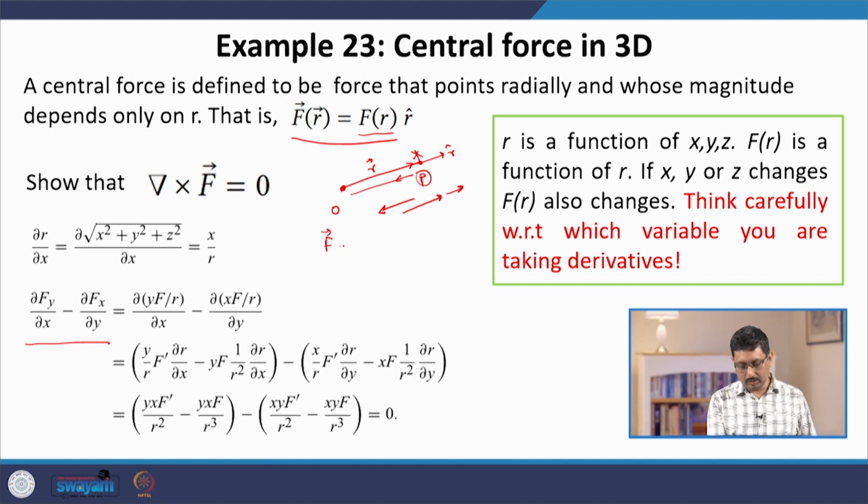In the Cartesian coordinate system, this is F(r) r hat, where r hat is a unit vector. So it is the actual position vector divided by its magnitude, and the position vector r, as you know, is given in Cartesian by this particular expression. So r hat is given by